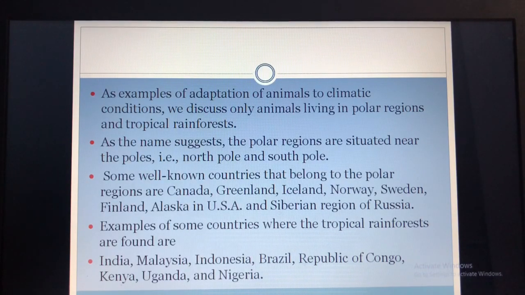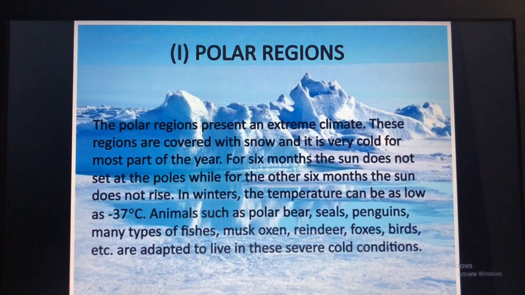Then we had studied the examples of the adaptation of animals like polar bear in the polar regions, which is situated near the poles, that is North Pole and South Pole. And then we had seen some of the tropical rainforests which are found in India, Malaysia, Indonesia, Kenya, Uganda and Nigeria. So first we had studied about polar regions.